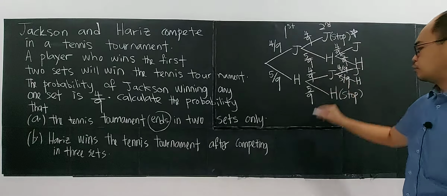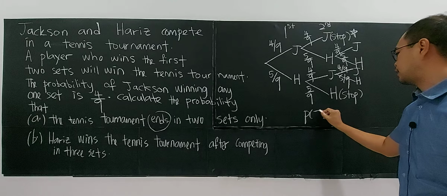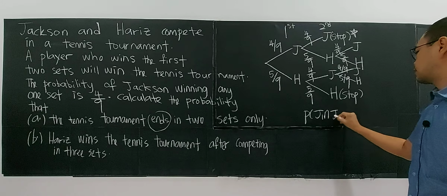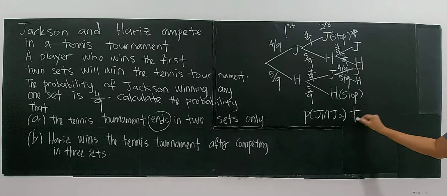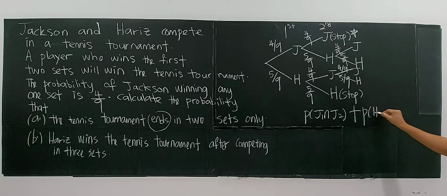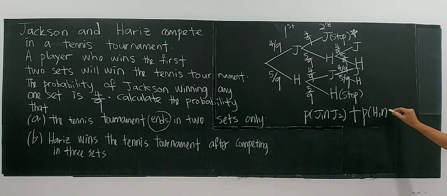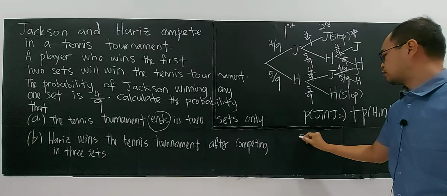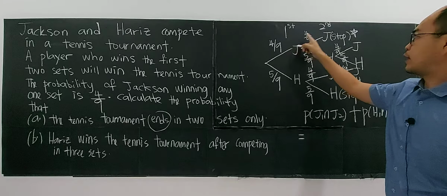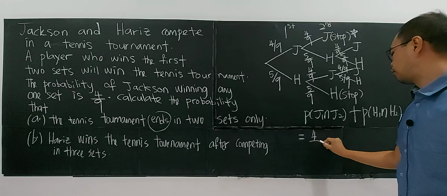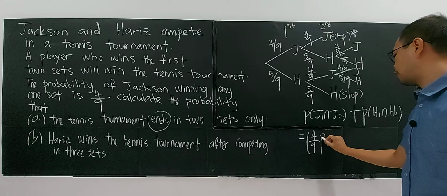That means Jackson wins both of the first 2 sets, or maybe Harris wins the first set and Harris wins the second set, right? So you just multiply: 4/9 multiplied by 4/9 is 4/9 to the power of 2.